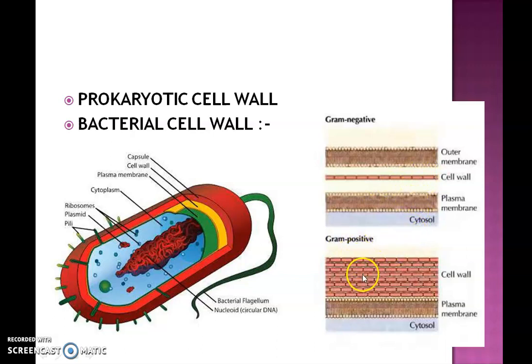While in gram-positive bacteria, you can see the difference. It is this much thick cell wall. So gram-positive bacteria has a thick cell wall and doesn't have an outer membrane. Then comes the plasma membrane, cytoplasm. So this is the difference between the cell wall layers of gram-negative and gram-positive. Gram-negative bacteria has a thin cell wall, while gram-positive bacteria has a thick cell wall.